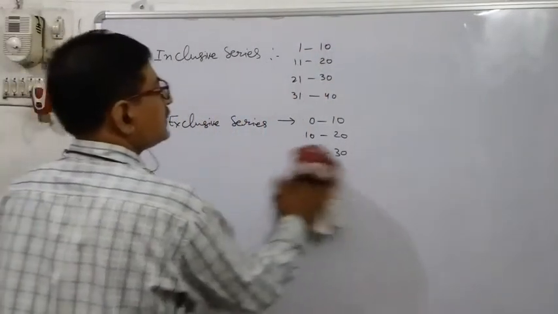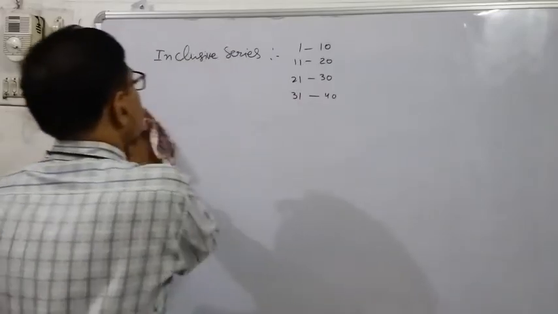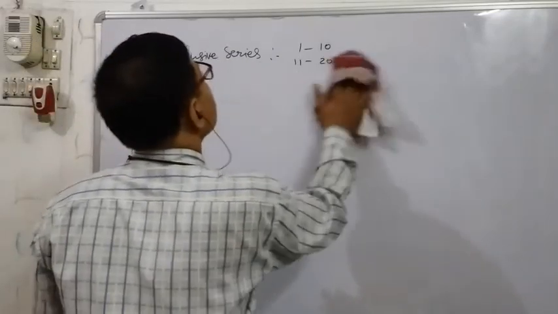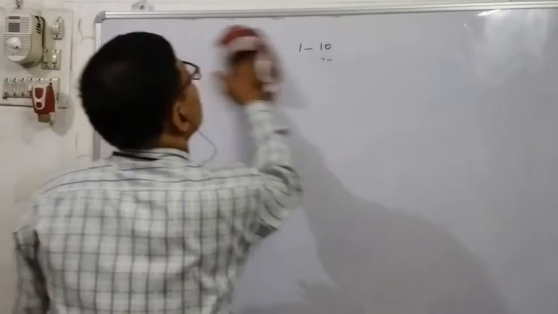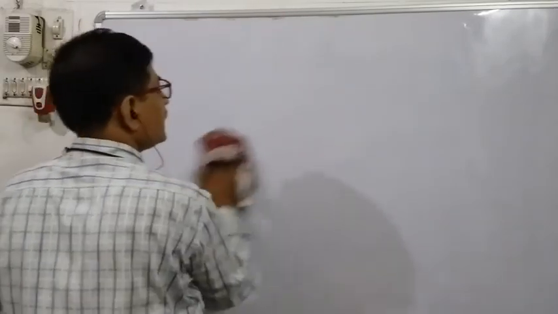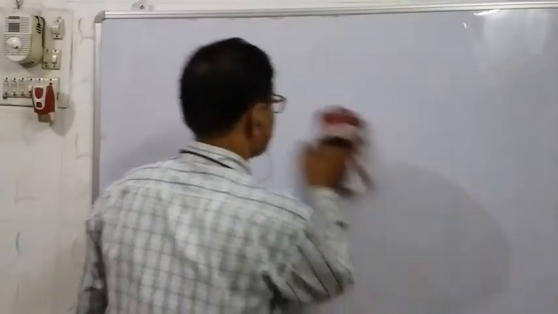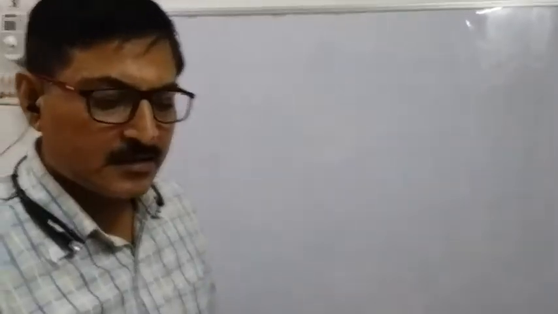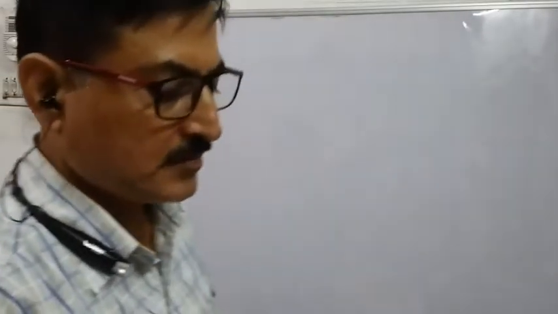Now next is statistics. In that we are studying the 3 types of central tendency: arithmetic mean, median and mode. Arithmetic mean. What is the arithmetic mean? From the word mean it is very clear that it is the average. Mean means the average.